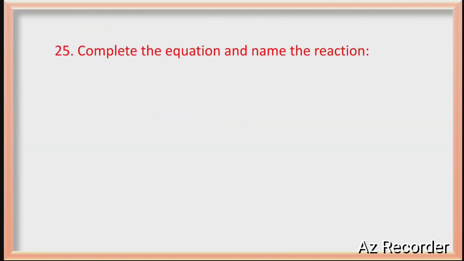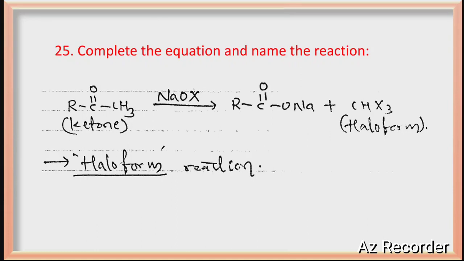Complete the equation and name the reaction. See there, ketone reacts with sodium hypohalite, NaOX. You will get sodium acetate with haloform CHX3. CHCl3 is chloroform, CHBr3 is bromoform. Generally, CHX3 is called haloform. So this reaction is called haloform reaction, guys.